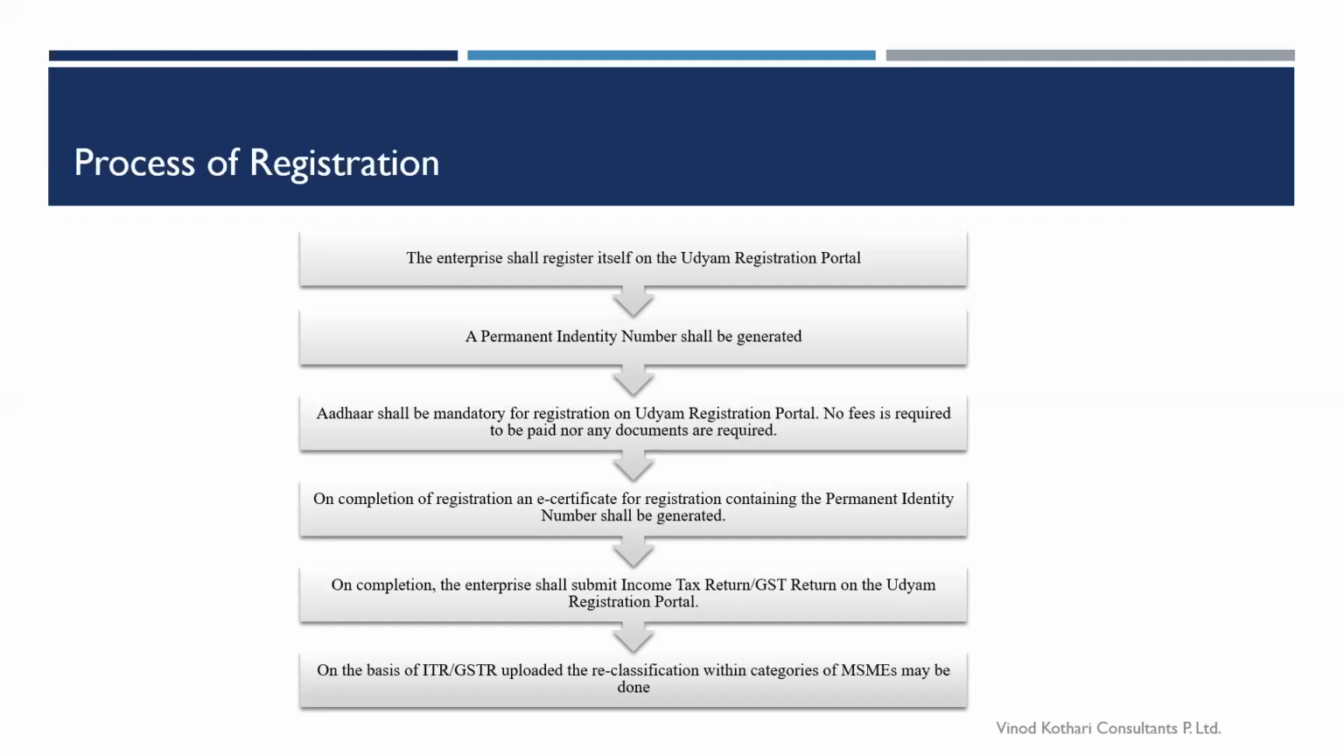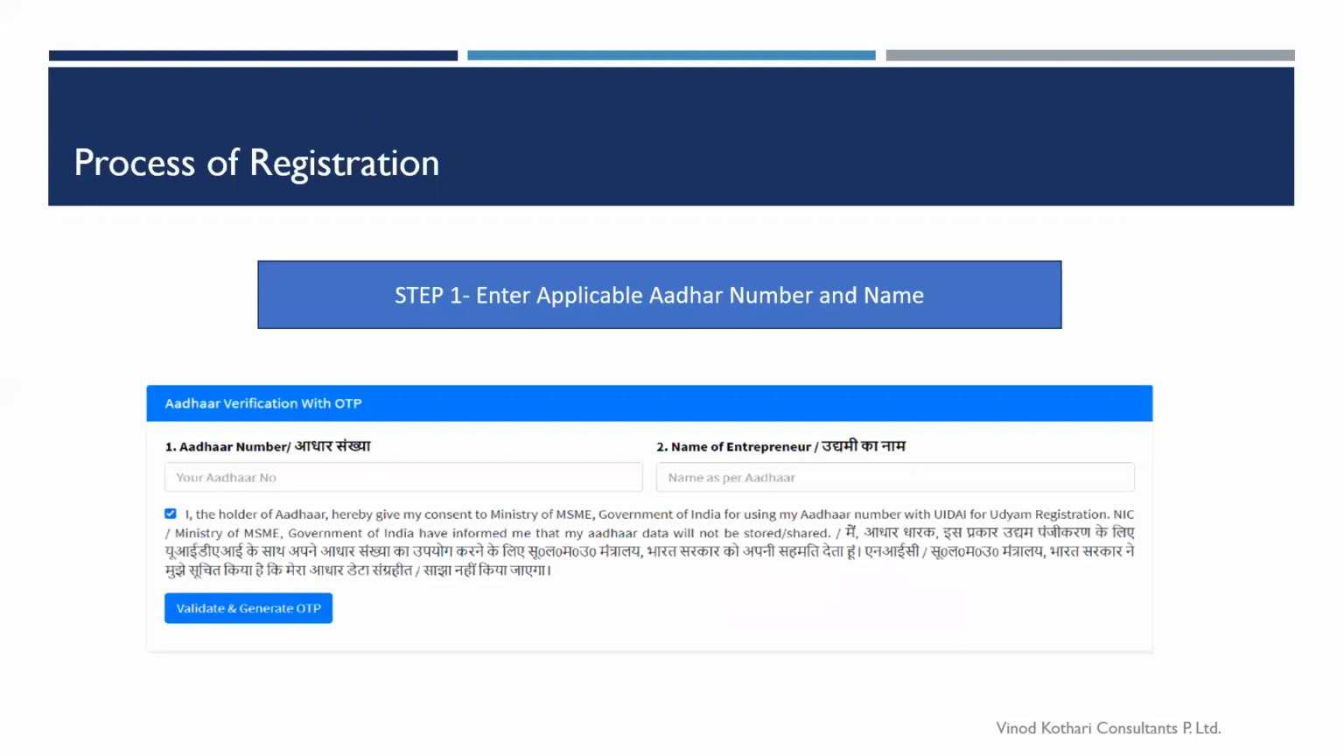Once that process is completed, a permanent identity number would be generated. You will get a permanent identity number, and no fees, no documents are to be submitted on this. An e-certificate would be given to you containing your permanent identity number. Also, your data would be linked to ITR and GSTR. On the basis of the data that you have submitted, your classification may be changed.